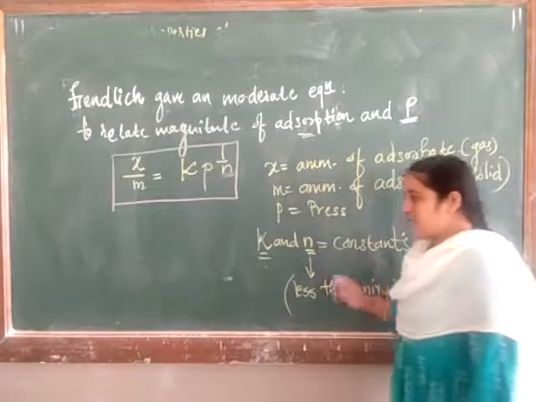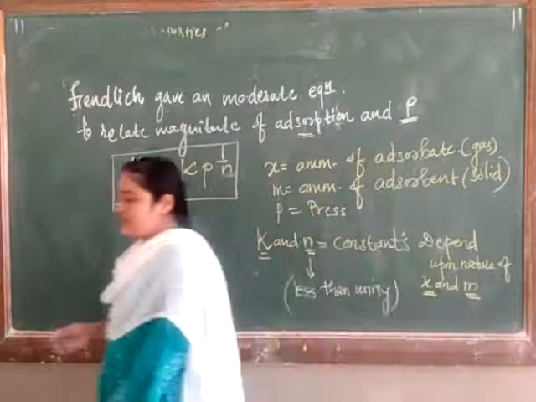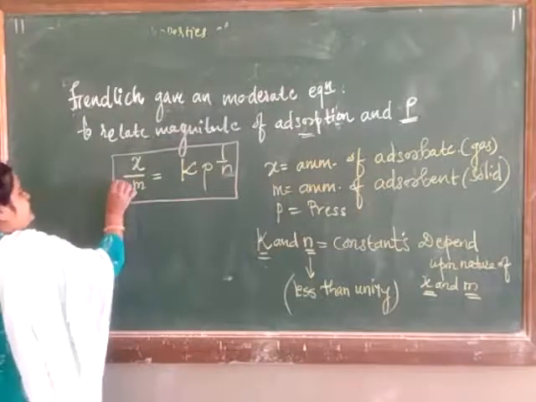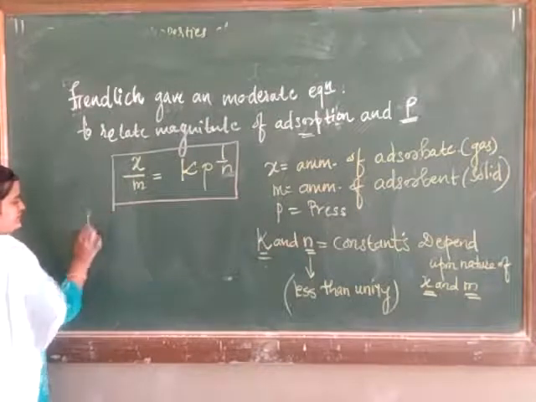And n must be less than unity. This particular equation is known as the Freundlich adsorption isotherm. It holds only for the medium pressure.